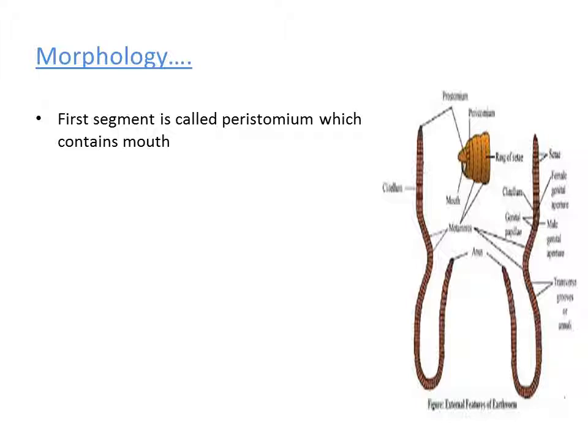Yes, that is peristomium. Peristomium always consists of the small opening called the mouth. Most of the time students get confused between peristomium and prostomium. Don't get confused. Peristomium is the first segment of the earthworm. Prostomium is the wedge-like structure that helps in the digging of soil and also covers the mouth.